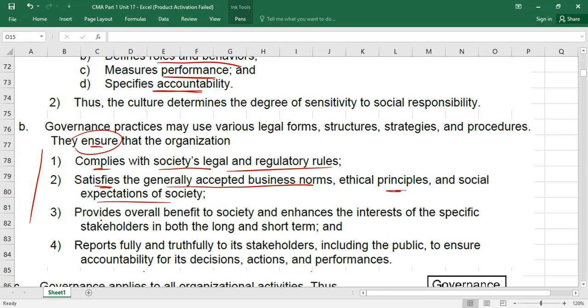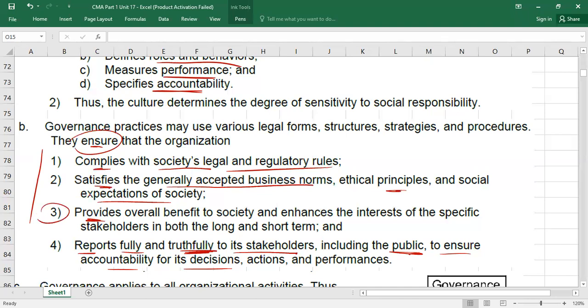The good governance will also ensure that whatever information we are providing to the stakeholders should be true. This point I'm explaining. Good governance will ensure that whatever we are reporting, we report fully and truthfully to stakeholders. We are reporting everything to the stakeholders, including the public, to ensure accountability for our decisions. Simply, whatever we are reporting to the public or to the stakeholders is true. So we are not lying to them. Good governance will ensure this also.